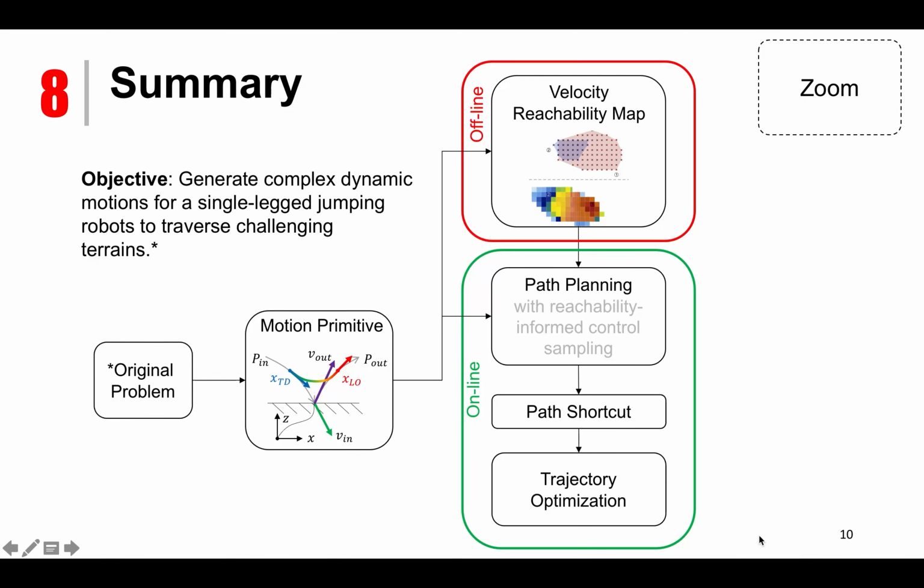By pre-computing a velocity reachability map offline, we can achieve path planning with reachability-informed control sampling. The kinematic path goes through a path shortcut subroutine to get rid of the redundant jumps, and the resulting path is given to the optimization stage, where a series of trajectory optimizations is performed at each stance phase to obtain a dynamically feasible solution.